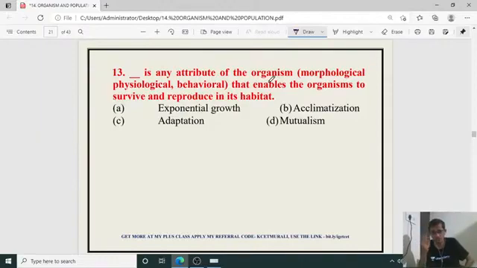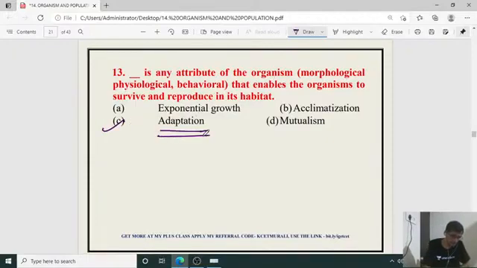Behavioral: exposing the body to sunlight when it is cold in the early morning, as in the desert lizard. So the right answer for this question is C, adaptations.